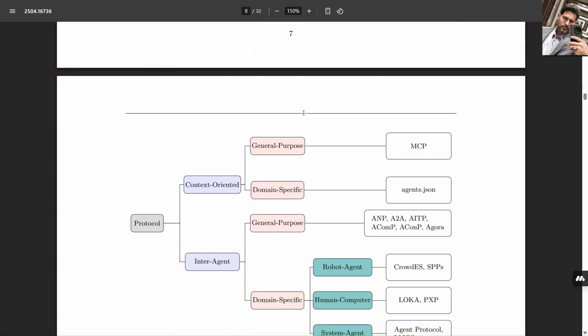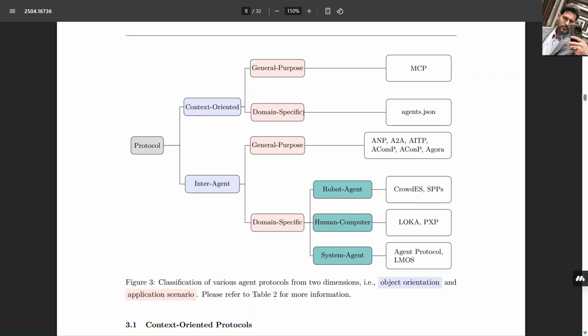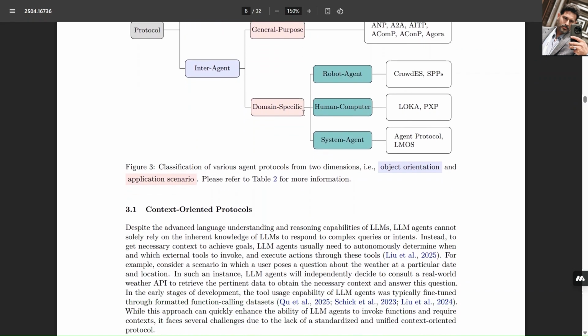LOCA Protocol, CMU. In decentralized agent ecosystems, trust isn't optional, it's essential. The LOCA protocol leverages a decentralized ethical coordination protocol, DECP, to ensure agents align with human values. Think of it as a moral compass for autonomous systems. Robot-Agent Interaction Protocols. CrowdES, GIST, South Korea.